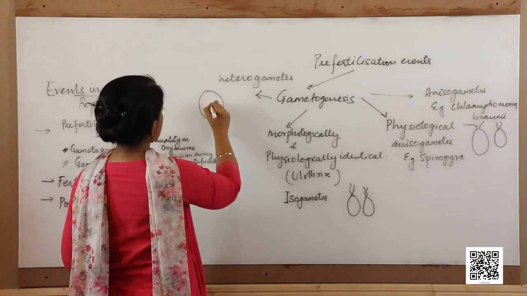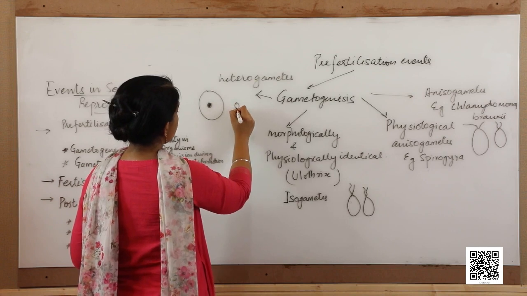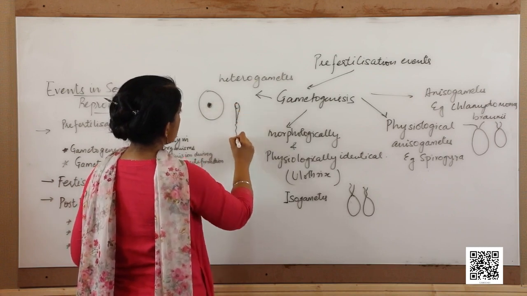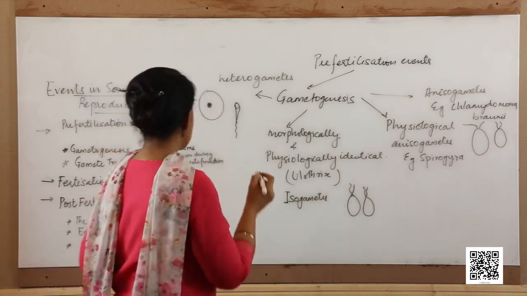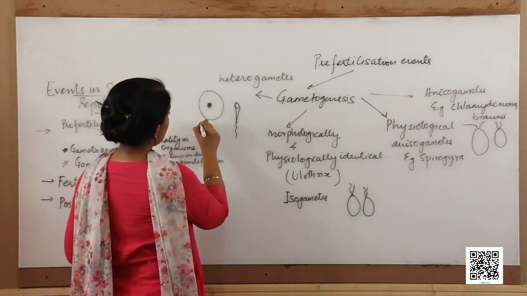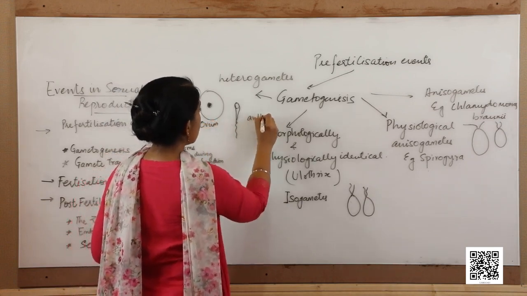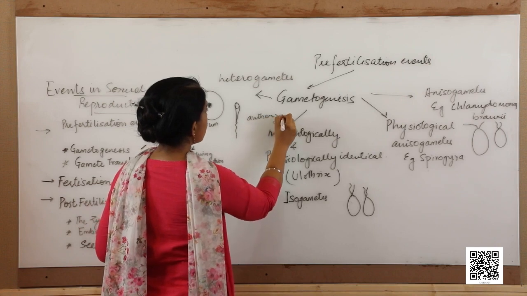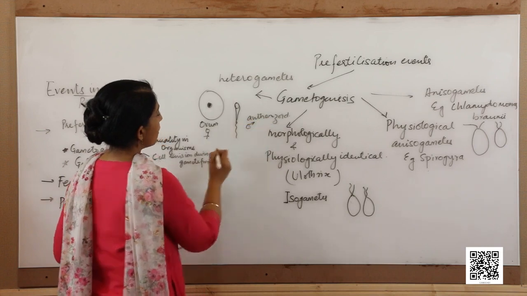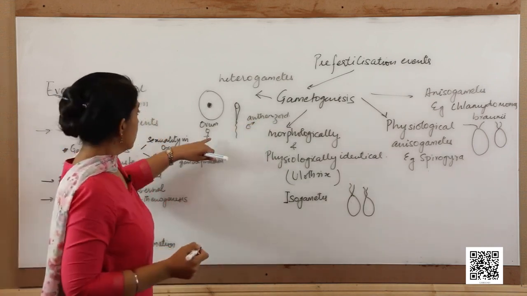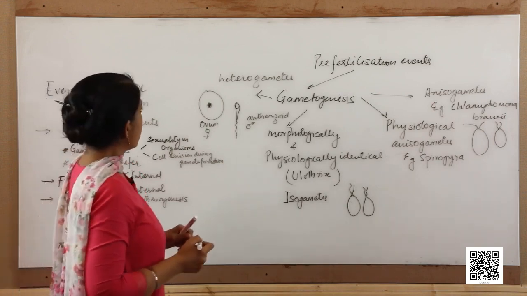There is a large egg cell or the ovum and a smaller male gamete or the antherozoid. So, the female gamete is called the ovum and the male gamete is called the antherozoid. This is the female and this is the male. I hope you are aware of these symbols used for representing females and males.